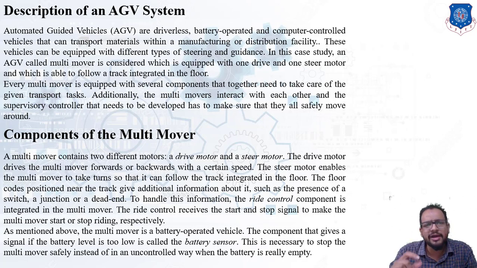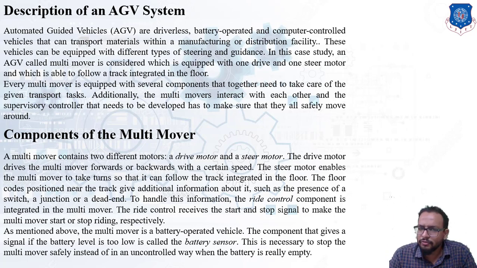On that specific track only that automated guided vehicle can move. Okay, remember that. Now every multi-mover is equipped with several components that together need to take care of a given transport task. Each multi-mover will be provided with some component, each separate component, right? So all these multi-movers have to carry those components and transport them from one facility to another facility.